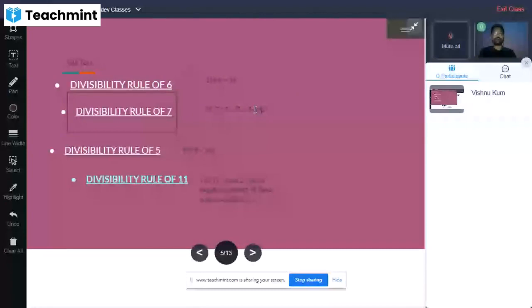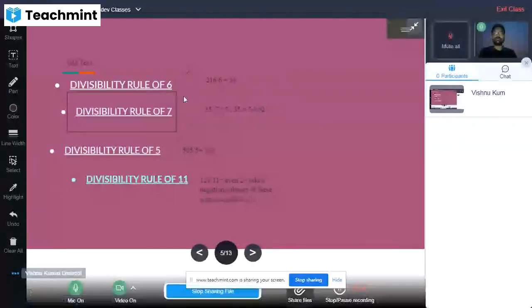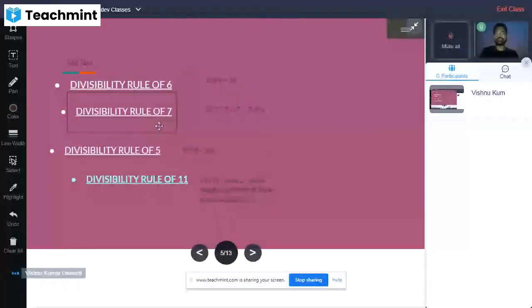So by the divisibility rule of 7, we have just found that if the divisibility rule of 7 follows in the number, first of all we have to check that the digit subtraction is giving us 2 as a digit.